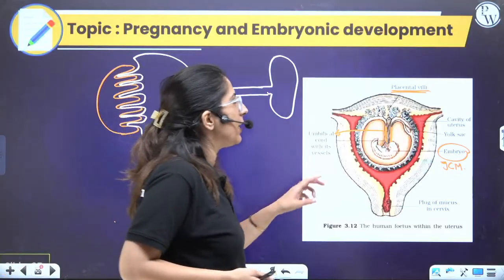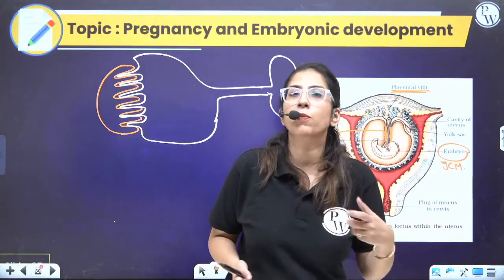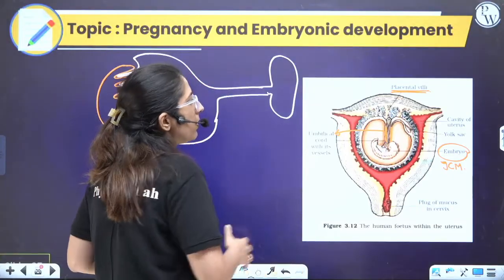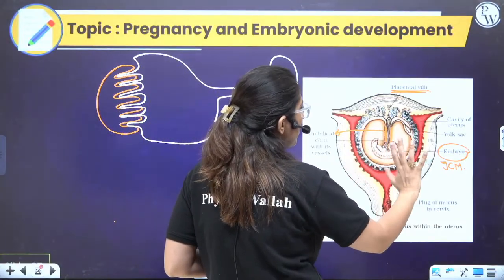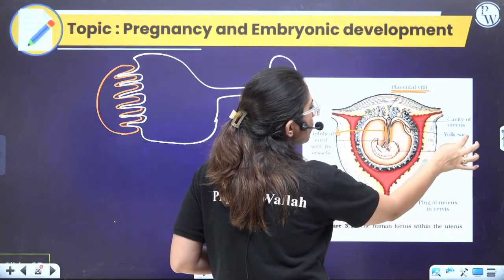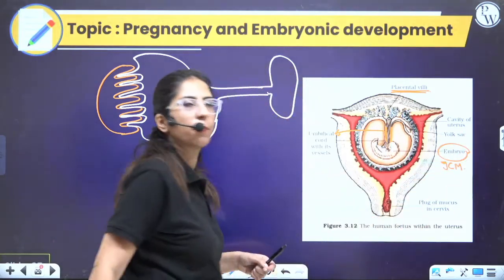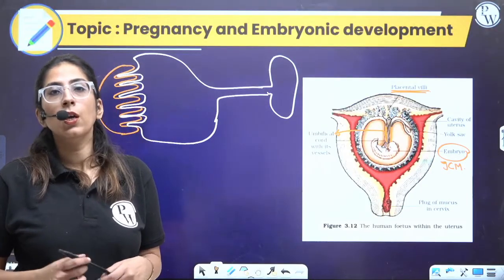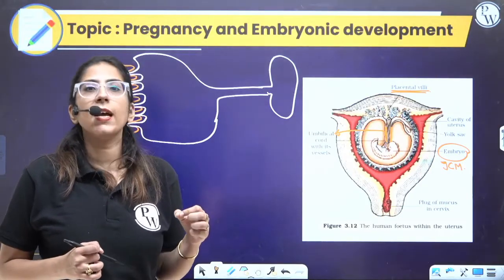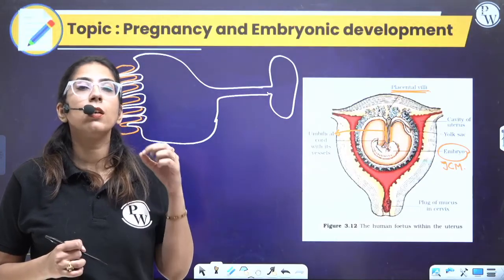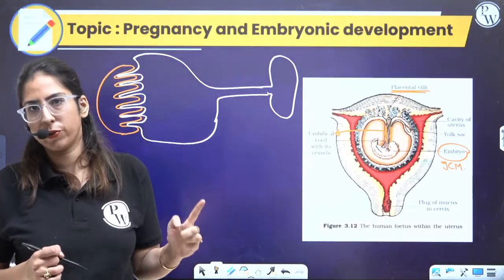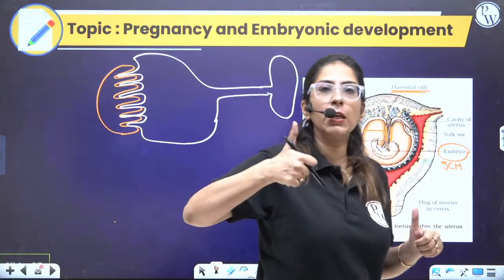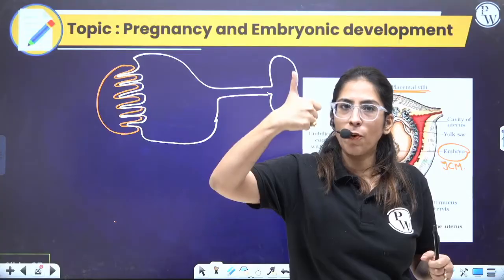Initially there is a formation of the placenta, which provides nutrition. Later on the umbilical cord starts forming from the placenta. This is the embryo. Done? Is this structure clear? There is one more structure which is termed the yolk sac. The yolk sac is the region where the RBC starts forming first. Though it is reduced, it has a function of forming. Listen very carefully. It forms the RBC.